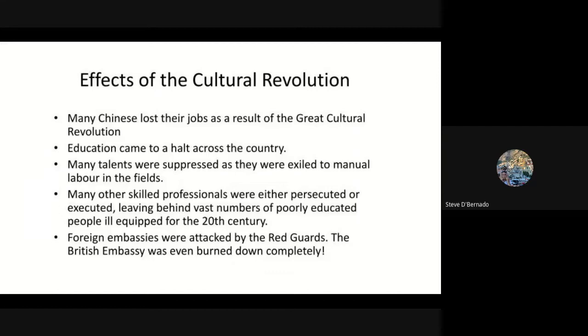Foreign embassies were attacked by the Red Guards. The British embassy was even burned down completely. My goodness, think about the point of view of foreign countries, what they would think about the Cultural Revolution, Mao, and Communist China.